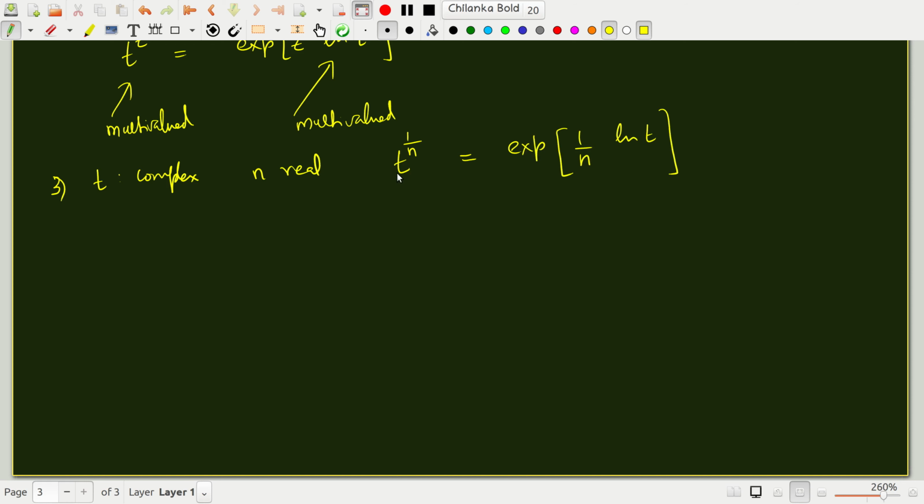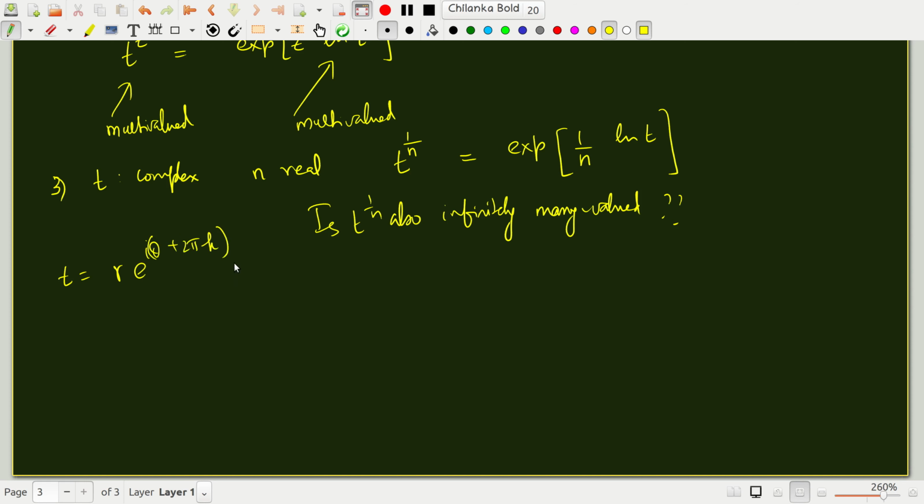So does it mean that t to the 1 by n is also infinitely many valued? The answer turns out to be no, because it's very easy to understand this. You write t as r e to the i theta plus 2 pi k, where k is 0, 1, 2, 3 and so on.